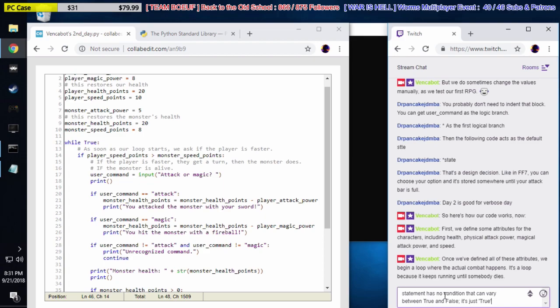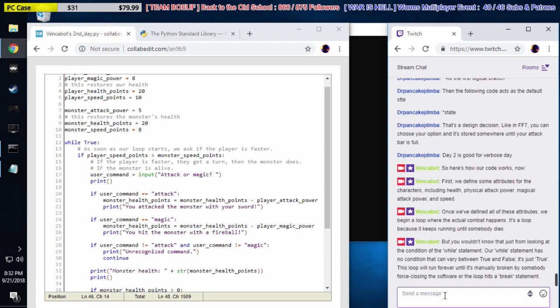It's just true. This loop will run forever until it's manually broken by somebody force closing the software, or the loop hits a break statement.